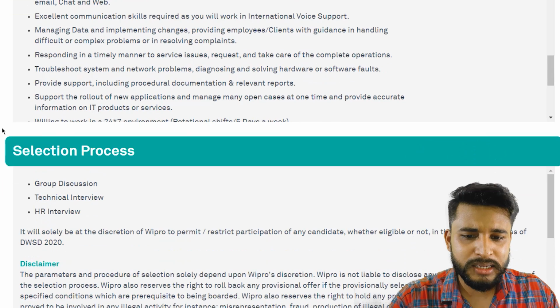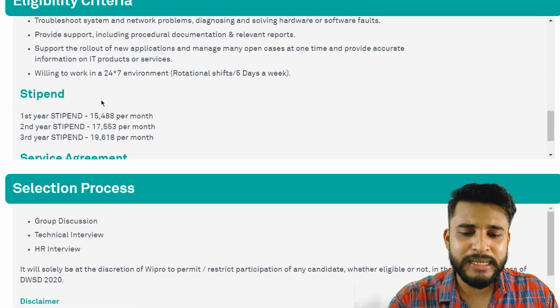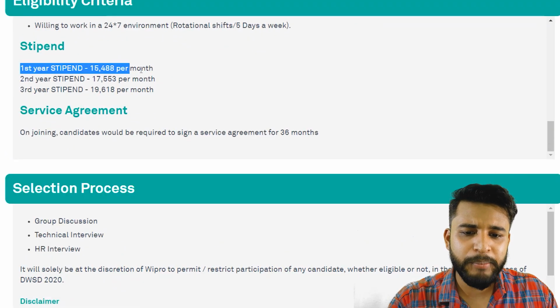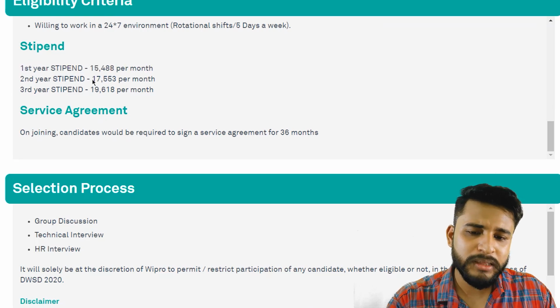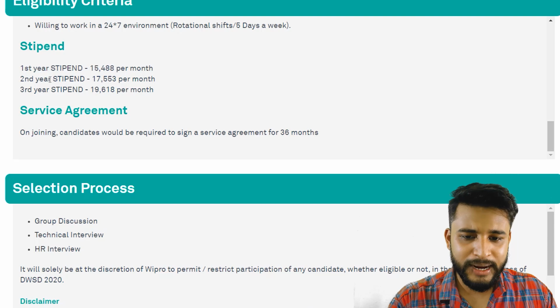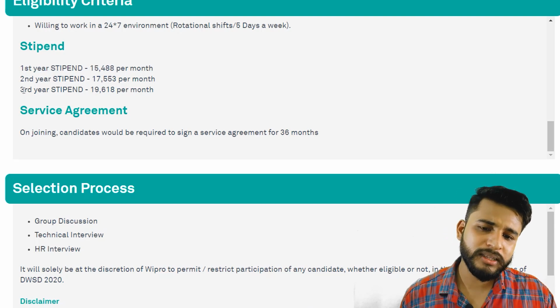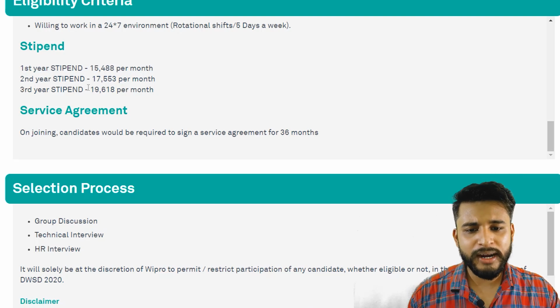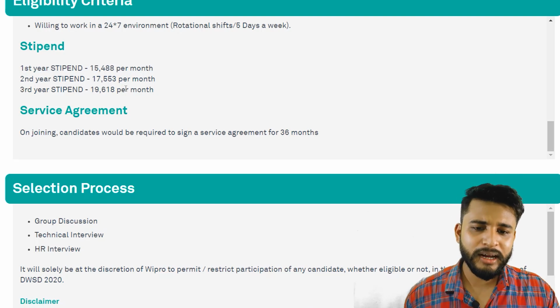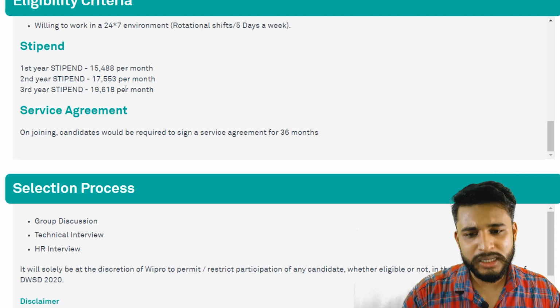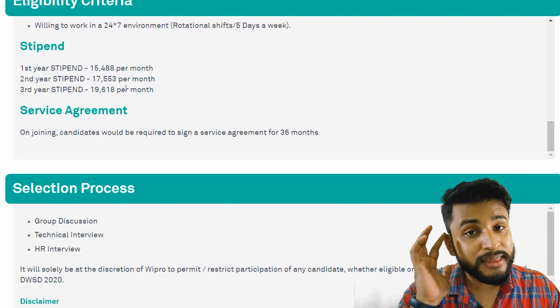And what are the other things? So let's see what the basic stipend is. This is the basic stipend: for the first year the stipend is 15,488 per month. In the second year, after 1 year, you will get 17,553. In the third year, you will get 19,618. That is the basic salary or stipend that we can say you are getting in this job role.